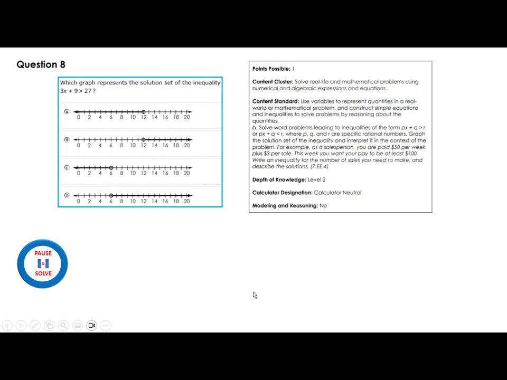Which graph represents the solution set of the inequality? So that's your inequality. You need to choose one of these graphs. Don't guess this. You have to do some math here. 3x plus 9 greater than 27. We have to solve it. Remember, for inequalities or equations, you have to isolate the variable. The variable should be left alone. Then you solve the problem.